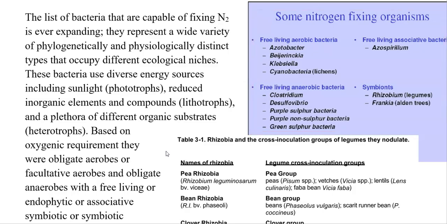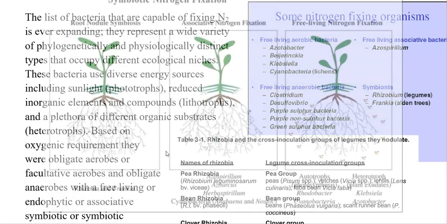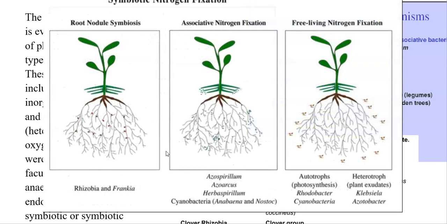Again, based on their habitat, that is the place in which they are living, they can be classified as free living bacteria, associative bacteria, and symbiotic bacteria. Among free living aerobic bacteria are Azotobacter, Beijerinckia and Klebsiella, and the cyanobacteria present in various environments come under the aerobic group of nitrogen fixing organisms. A very classical example of the free living associative group is Azospirillum.